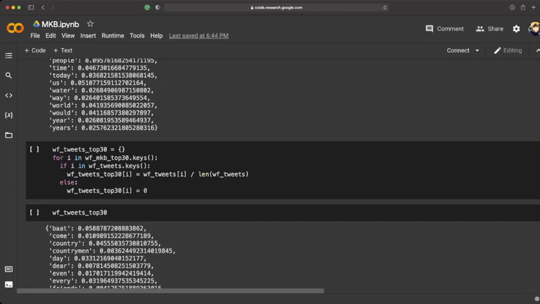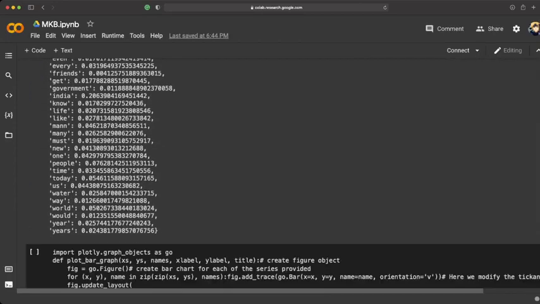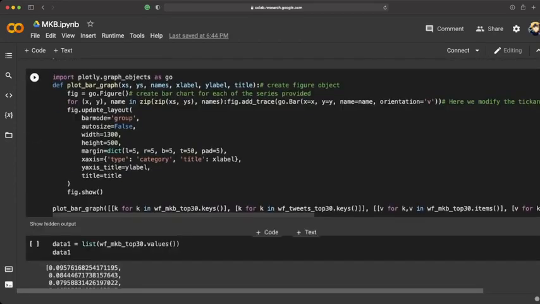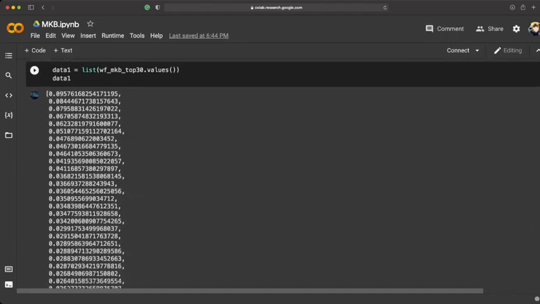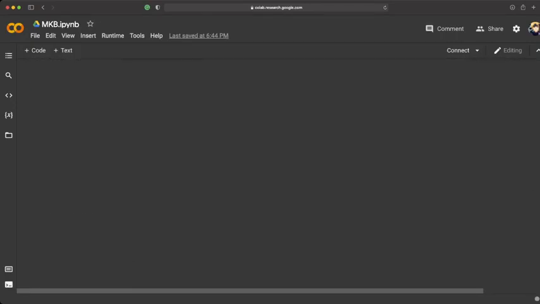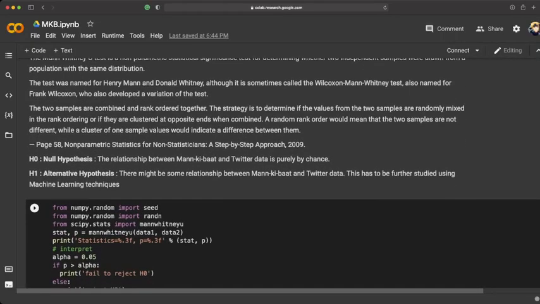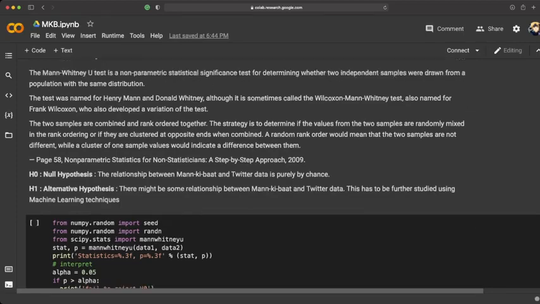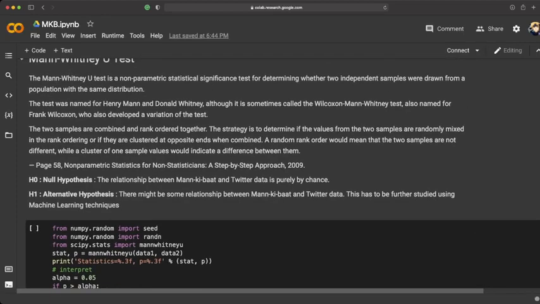One of such tests is Mann-Whitney U-test. So Mann-Whitney U-test is a non-parametric test which is very useful for our use case compared to other non-parametric tests.